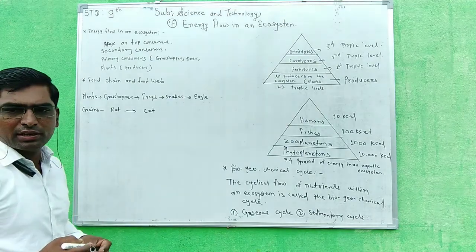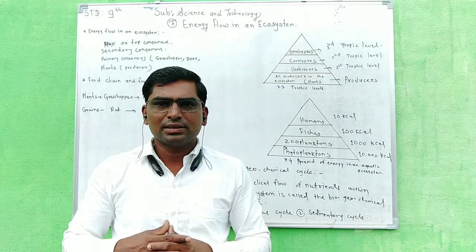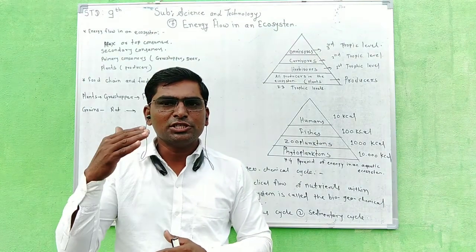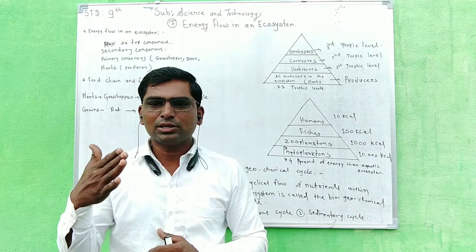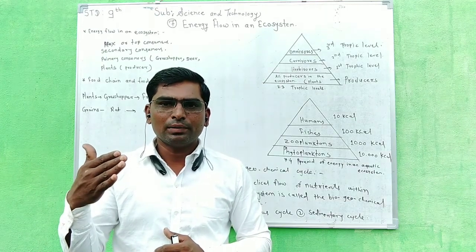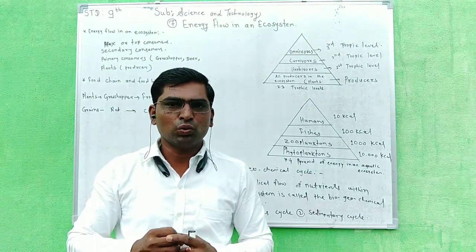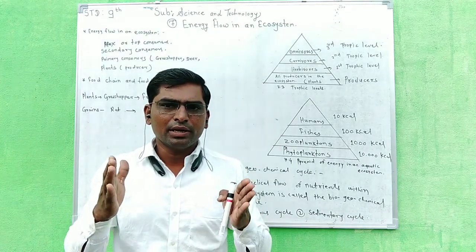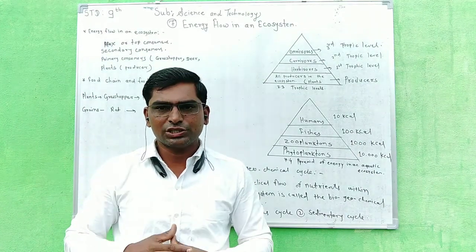Next food chain we learn: everyone knows plants, there are fruits. These fruits are eaten by the monkey, and monkeys are also eaten by the crocodile as well as the lion. So this is called a food chain. In a food chain every animal gets their food in the ecosystem.